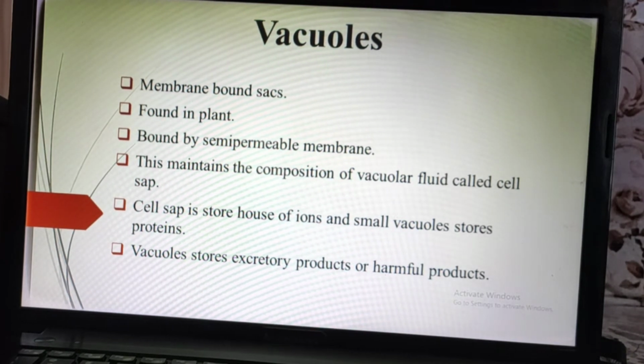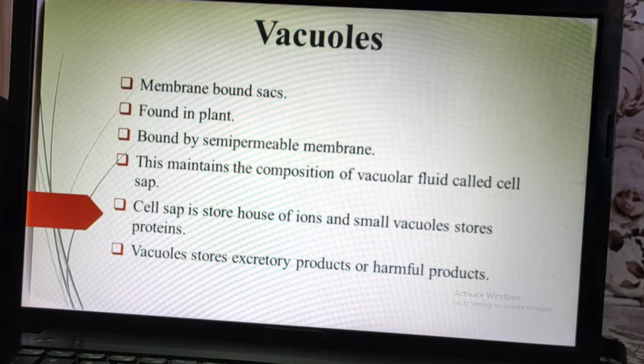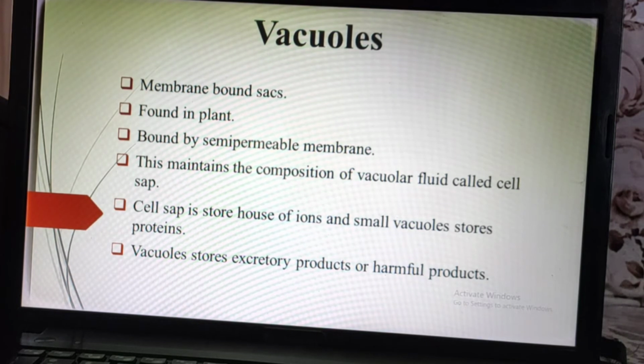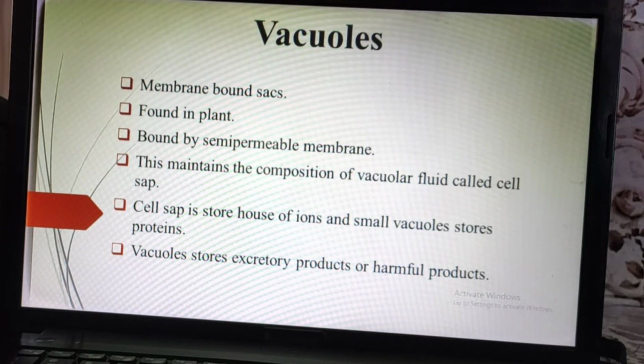Basically, vacuoles are membrane bound sacs. That means this vacuole will have a sac like structure and it is always found in a plant, and it has a semi permeable membrane. Why semi permeable membrane? Because it has a capacity to transport fluid like substances.